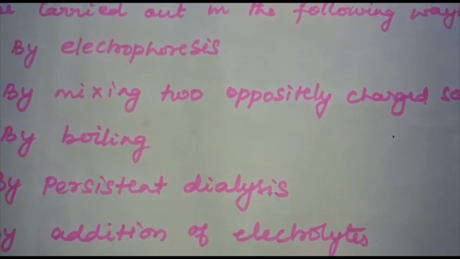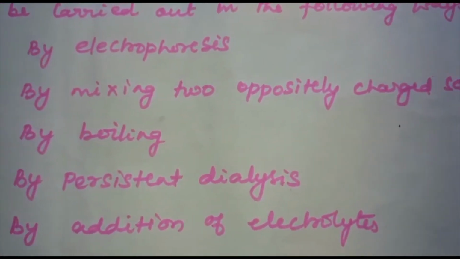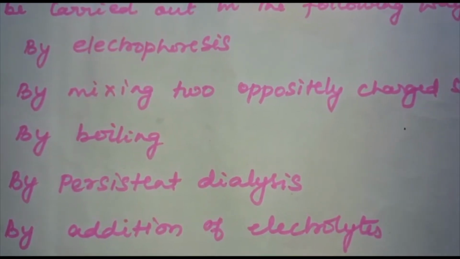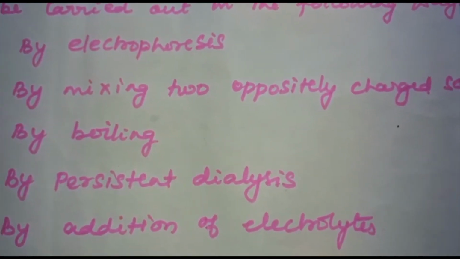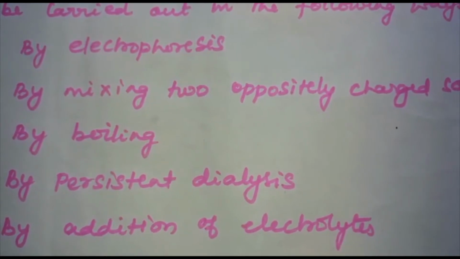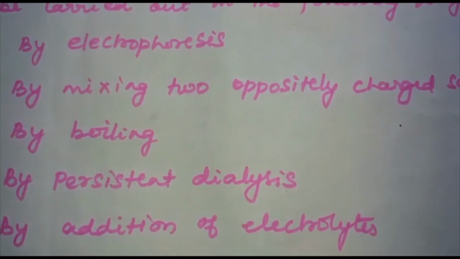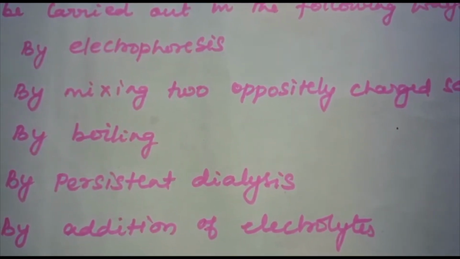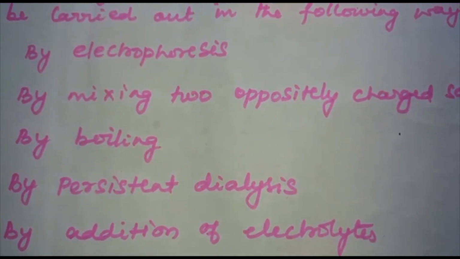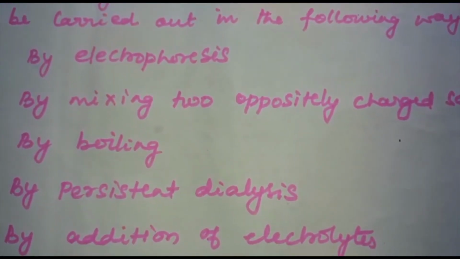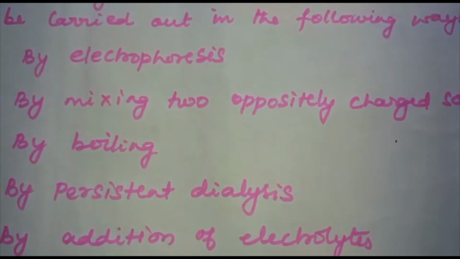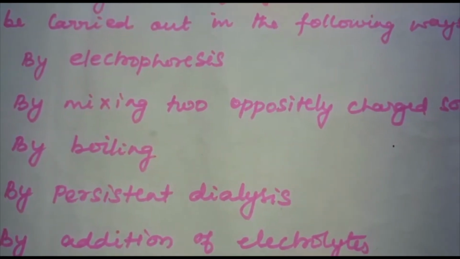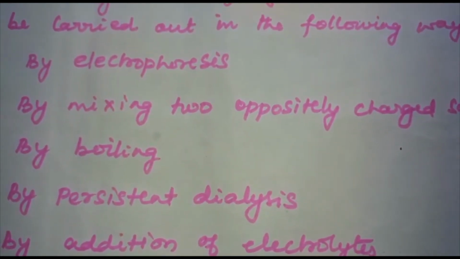Suppose the colloid is positively charged, it will interact with the negative ion of the electrolyte, causing neutralization, and this leads to precipitation or coagulation. The ion responsible for neutralization of charge on the particles is called the coagulating ion. And a negative ion causes the precipitation of a positively charged sol and vice versa.